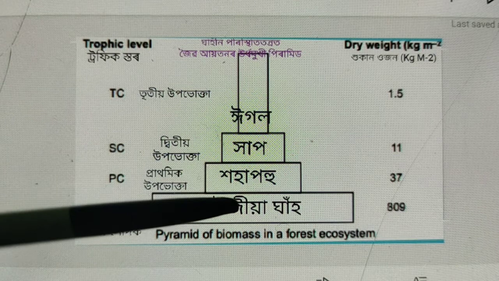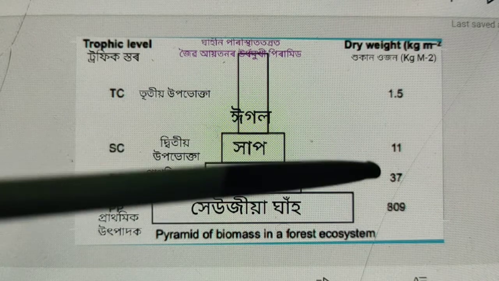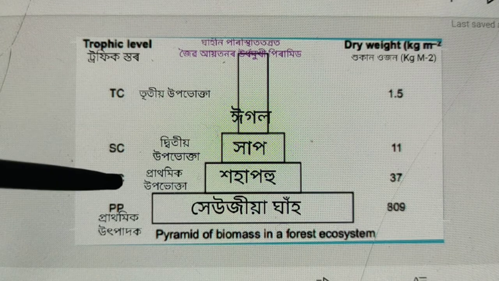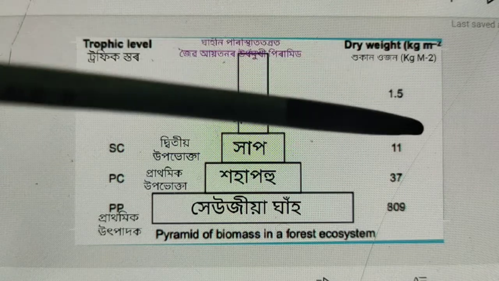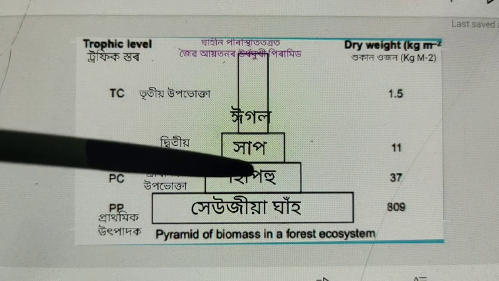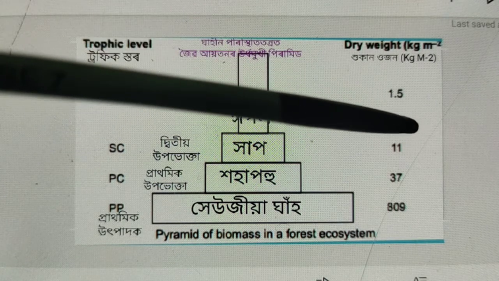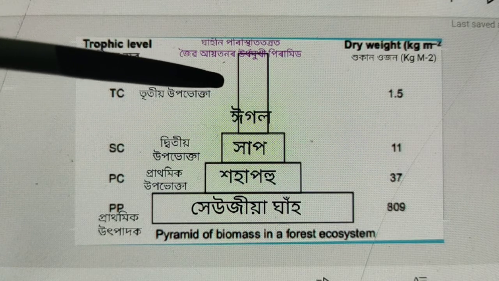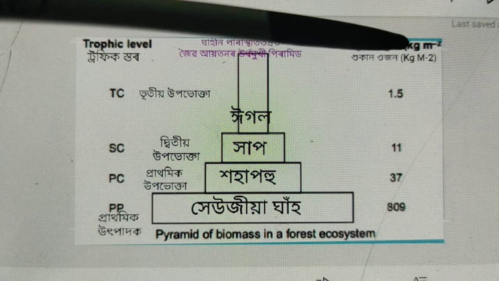The biomass of primary producers is 809 kilogram per square meter, whereas the biomass of primary consumers is 37 kilogram per square meter. Then the biomass of secondary consumers is 11 kilogram per square meter. Then the dry weight or biomass of tertiary consumers is 1.5 kilogram per square meter.